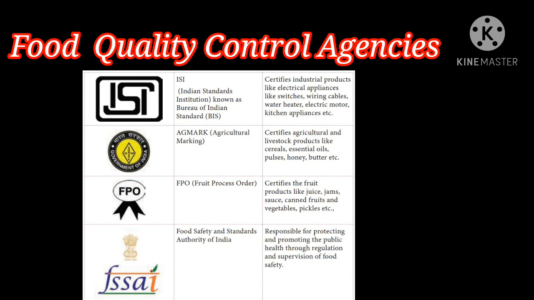Last one, Food Safety and Standards Authority of India. Here it is responsible for promoting and protecting public health. Clear it, children? So when we are buying things, we should check whether any symbol is present or not. So we can prevent food spoilage. So this is important. Children, you should learn.